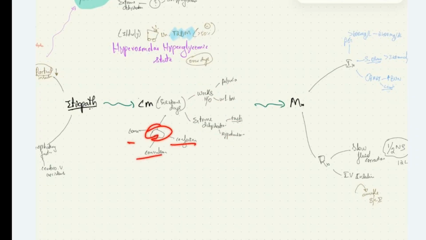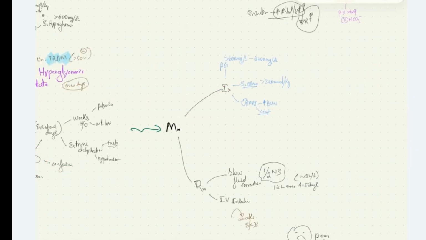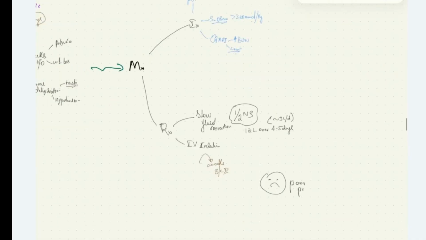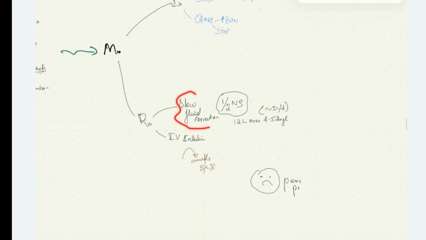On investigation, plasma glucose level is between 600 to 2400 milligram per deciliter. Serum osmolarity is more than 320 milliosmoles per kg. And the patient, due to AKI, will have increased BUN and creatinine. How to treat these patients? We give slow fluid correction, that is half normal saline, 3 liters per day. We give 12 liters over 4 to 5 days. We also give IV insulin in these patients. Once the patient is awake, we can switch over to subcutaneous insulin. Thank you for listening.